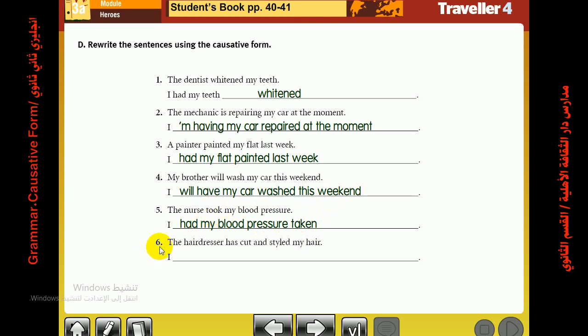The last sentence, the hairdresser has cut and styled my hair. This is present perfect simple, has and cut. Cut here is the third form of the verb. Okay? Now after changing it, it becomes I've had my hair cut and styled. So the service was done by the hairdresser for me.